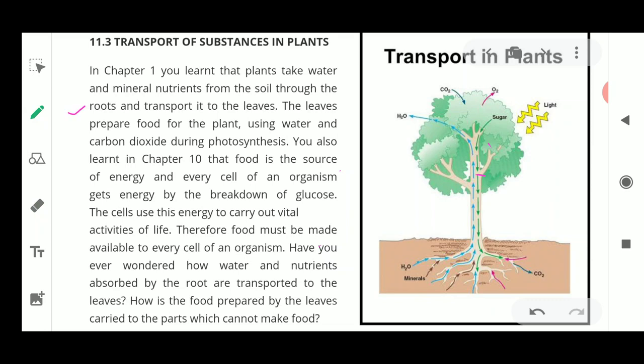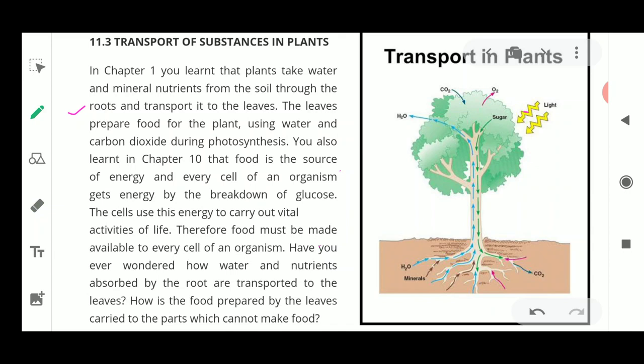As we know, there are two types of transportation in plants: one way transportation and two way transportation. It is very similar to the roads in your city or the place where you live. One road is for going to one side and another road is for moving to the other side. Water moves one way, and similarly the food prepared inside the leaves is distributed to various parts of the plant. This is how food and water get transported with the help of various organs.